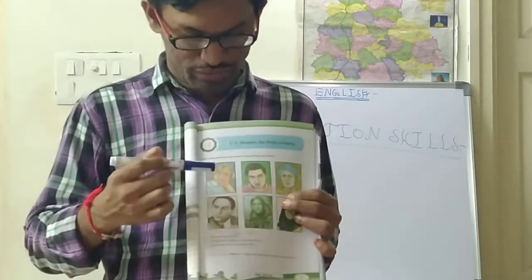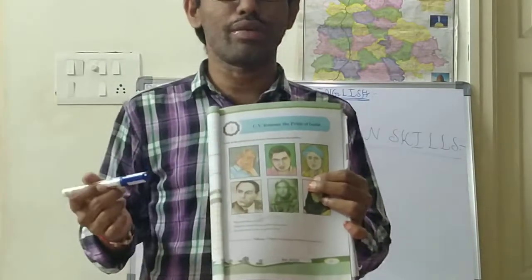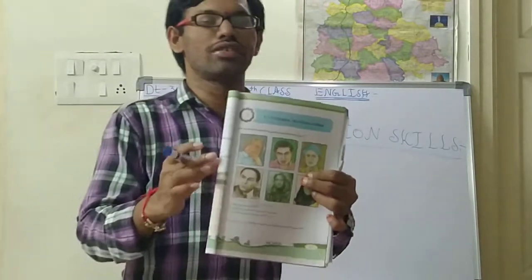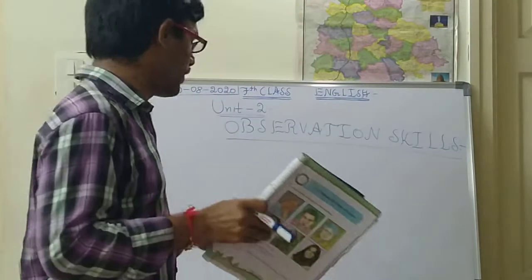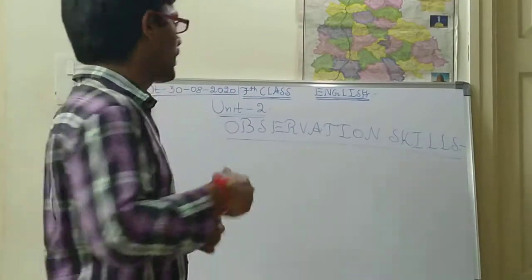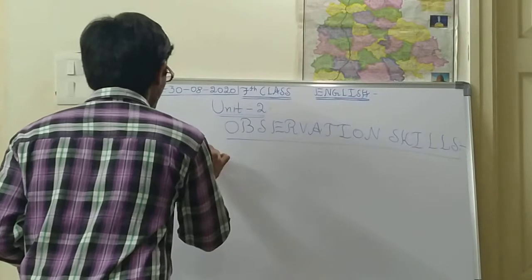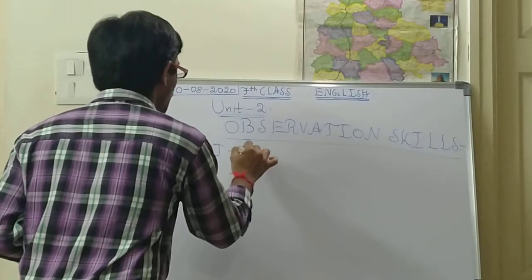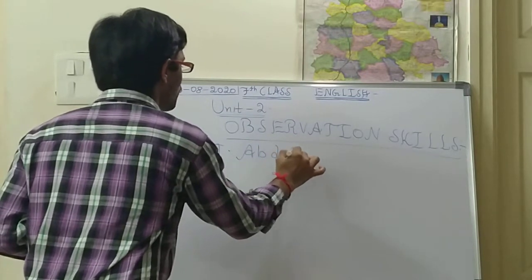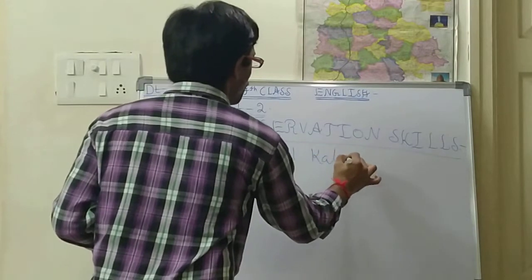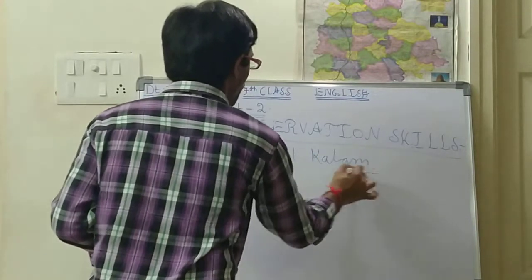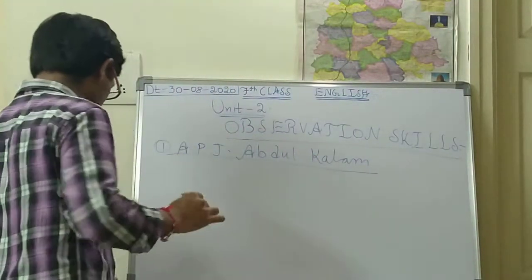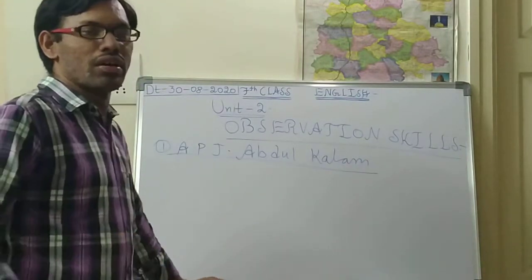So who is the first person? I think you know who this person is. He is called APJ Abdul Kalam. You might be knowing about him, is it right, children? Who is this Abdul Kalam?